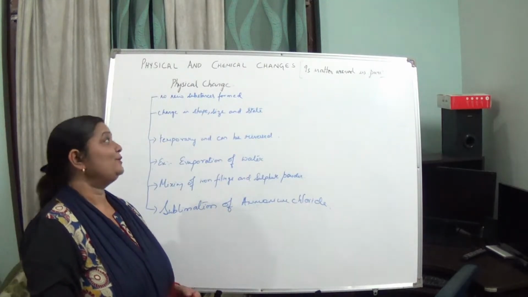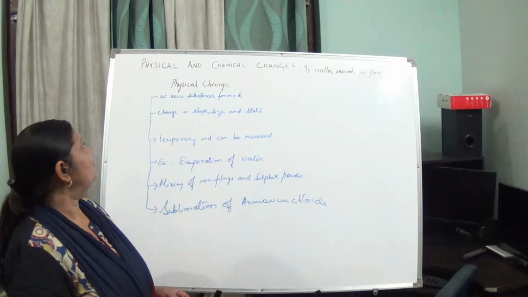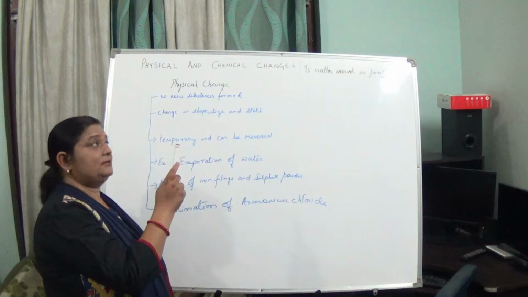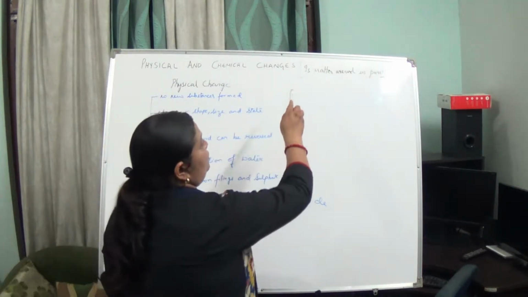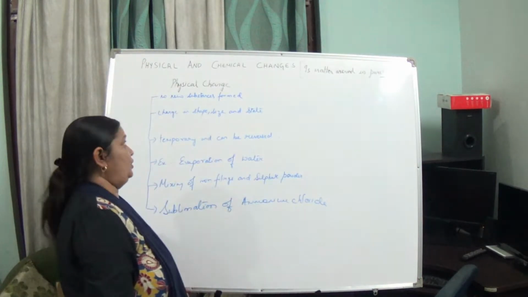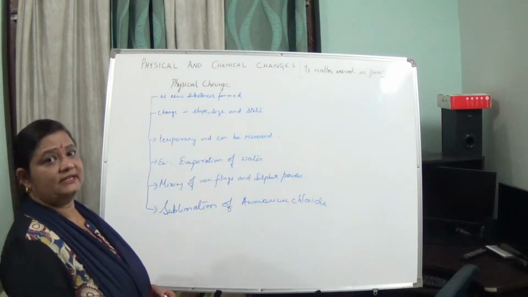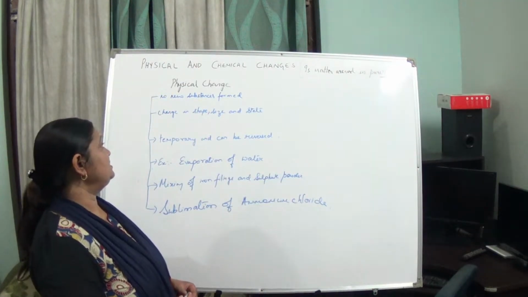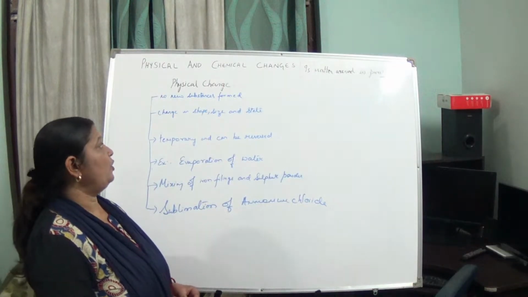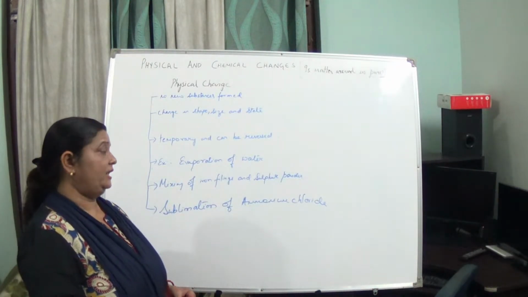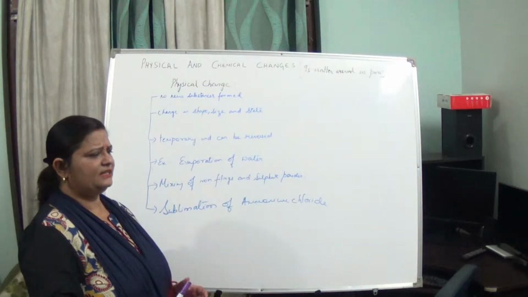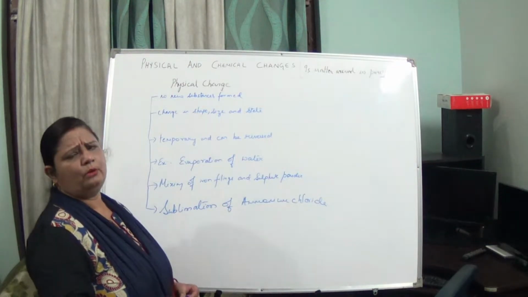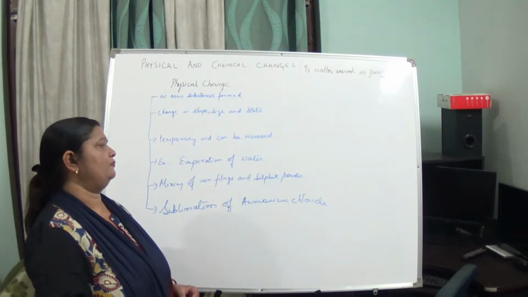Hello students, today we are going to study physical and chemical changes of the chapter Matter Around Us. So when I say a physical change, what do you mean by physical change? It means there can be change in shape, size and state of anything, because in a physical change, we can see no new substances are formed.